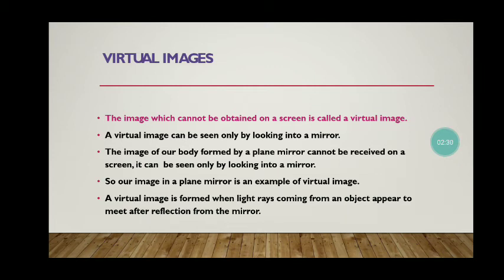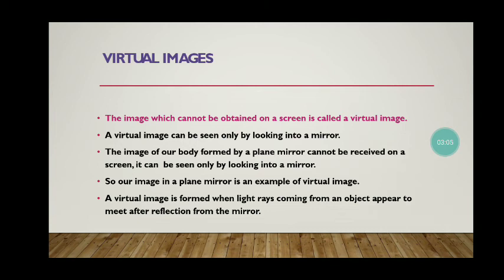For example, the image of our body formed by a plane mirror cannot be received on a screen. It can be seen only by looking into a mirror. This is also an example of a virtual image. So our image in a plane mirror is an example of a virtual image. Even whenever we get ready to go to school, we first look into the mirror. The image formed in the mirror is called a virtual image.